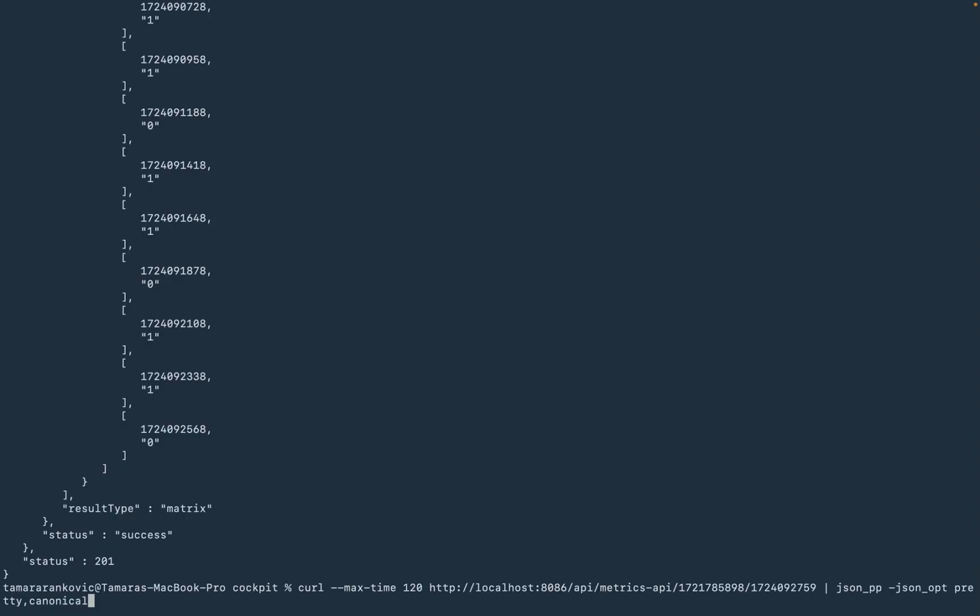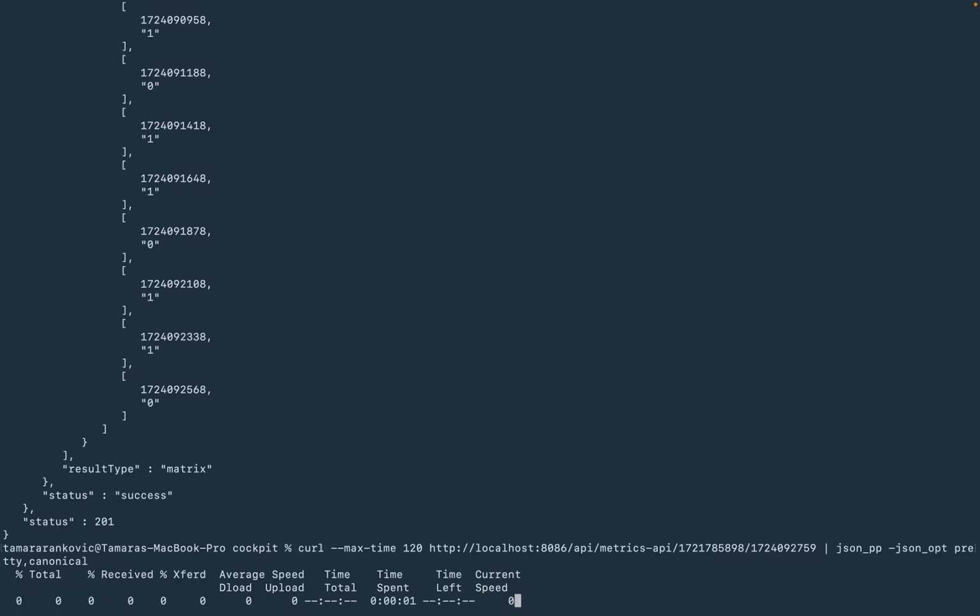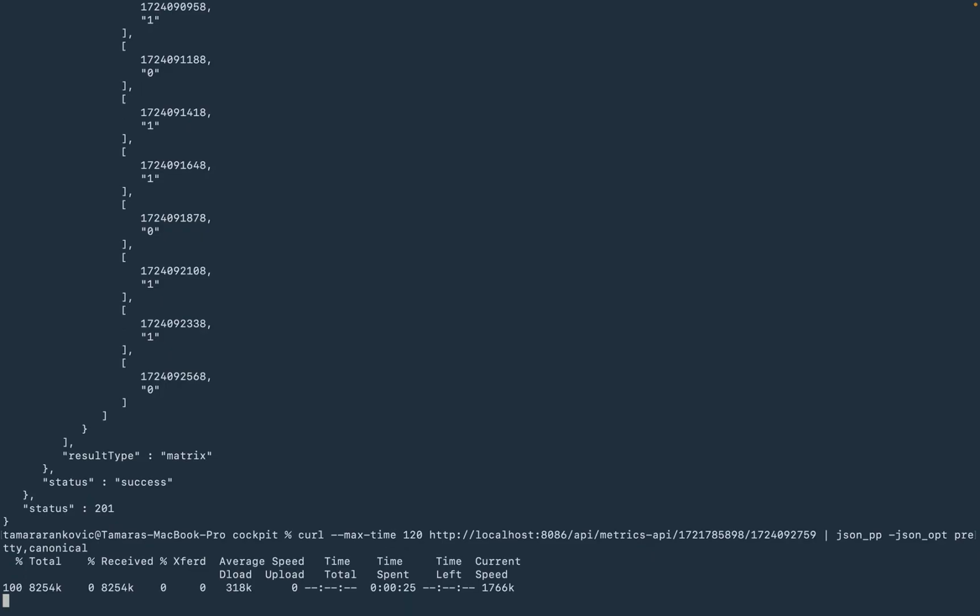And the last part of our demo will be to demonstrate how the stored metrics can be utilized by other parties. And for this we implemented a few APIs that other parties can use. One is between two timestamps, which we will demonstrate now, and we will get all the metrics that are stored inside the system between those two timestamps.